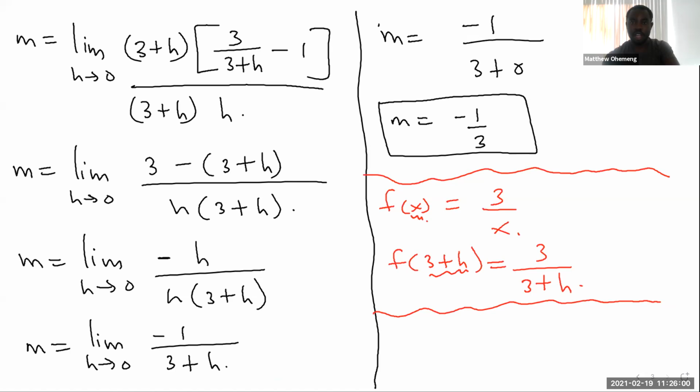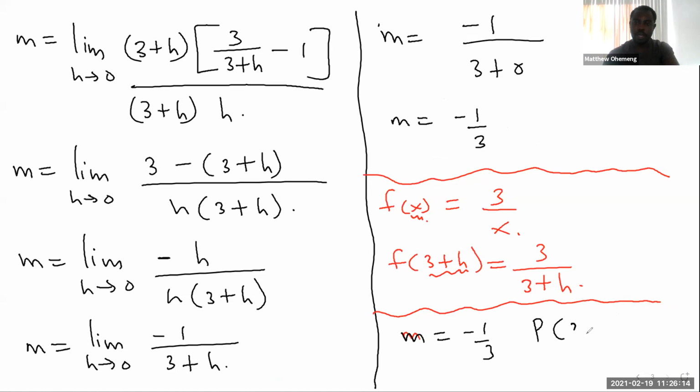Oh, but we are not done. I should perhaps not put this in a rectangle yet. So now we have the slope to be -1 over 3, and we have the point to be 3,1. So we can now find the equation of the tangent line, right? But I'll need to move on to the next slide. Do let me know if you need time.